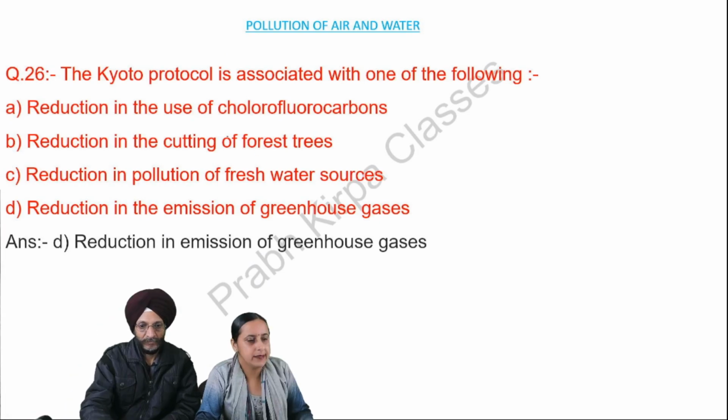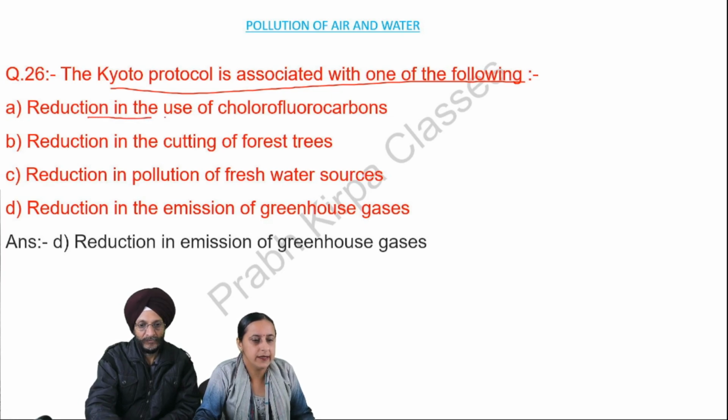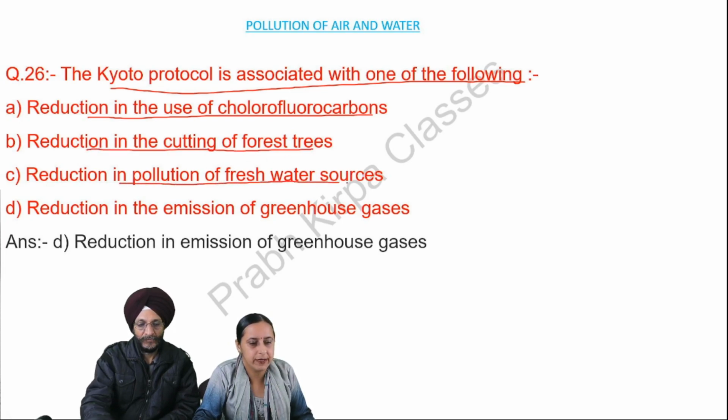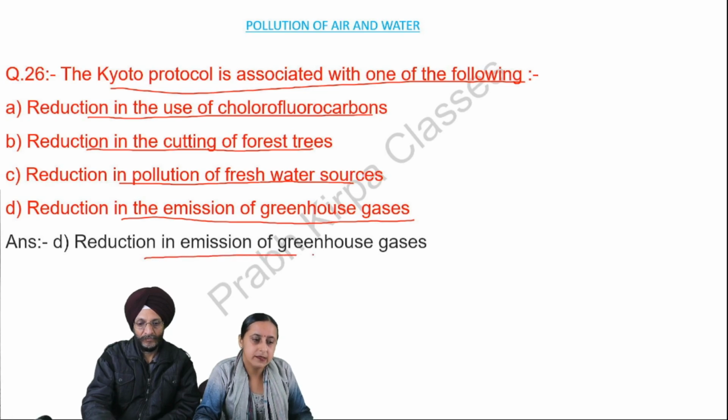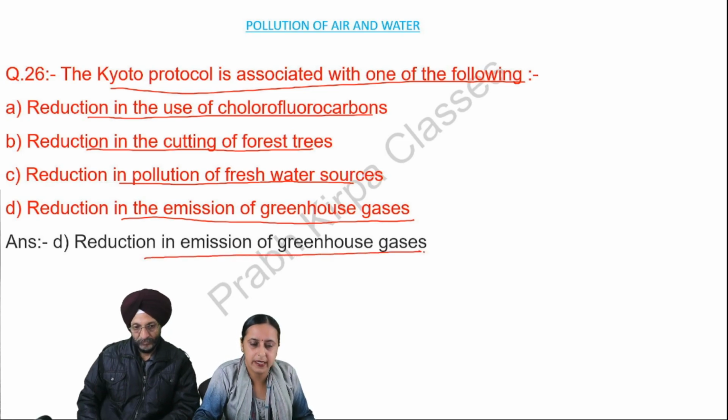Question number 26. The Kyoto Protocol is associated with one of the following: A. Reduction in the use of chlorofluorocarbons. B. Reduction in the cutting of forest trees. C. Reduction in pollution of fresh water sources. D. Reduction in the emission of greenhouse gases. So the answer is reduction in the emission of greenhouse gases.